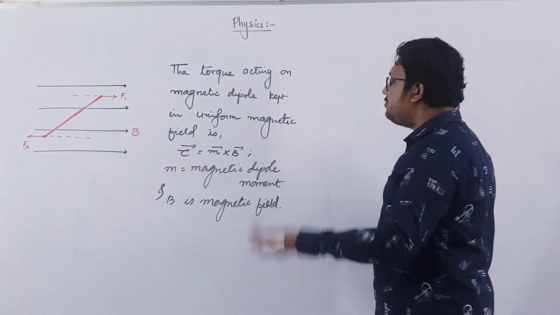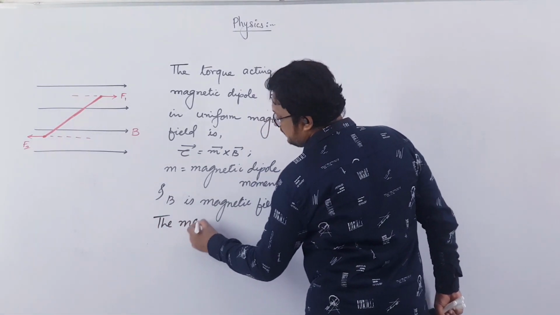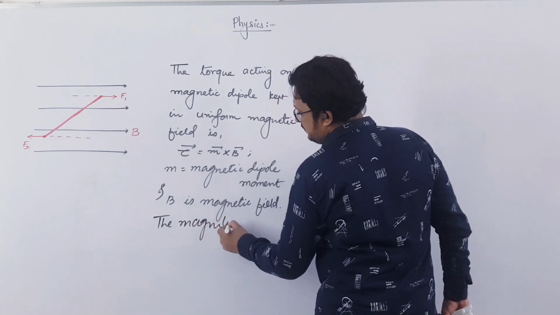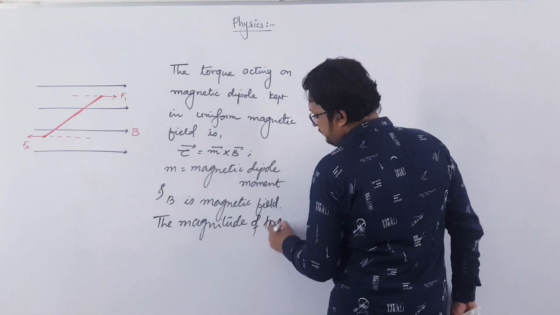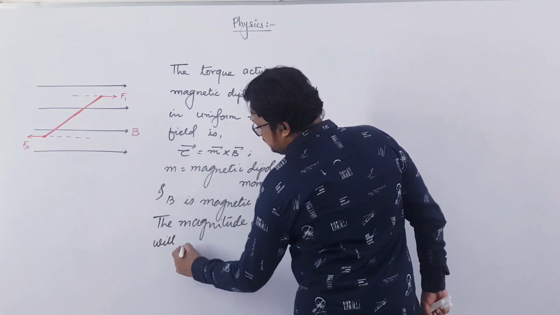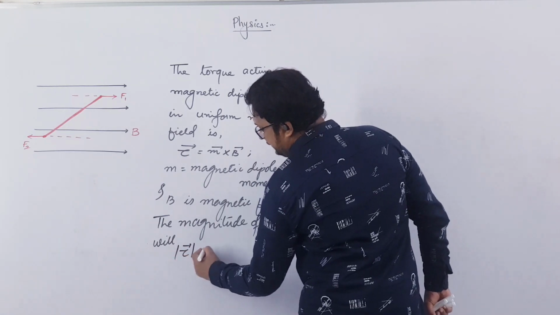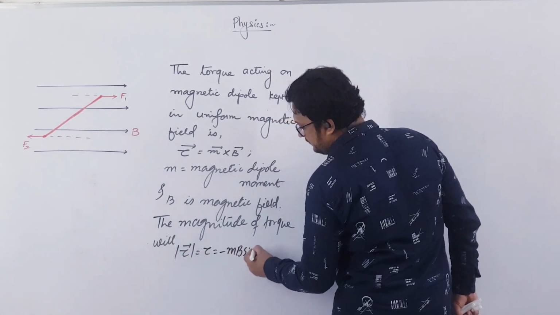Now the magnitude of torque will be tau equal to minus MB sin theta.